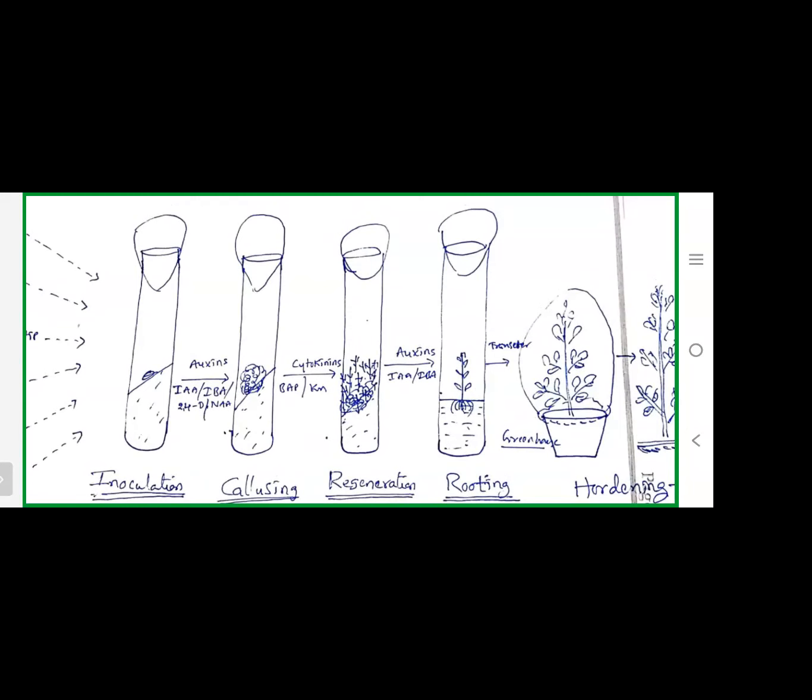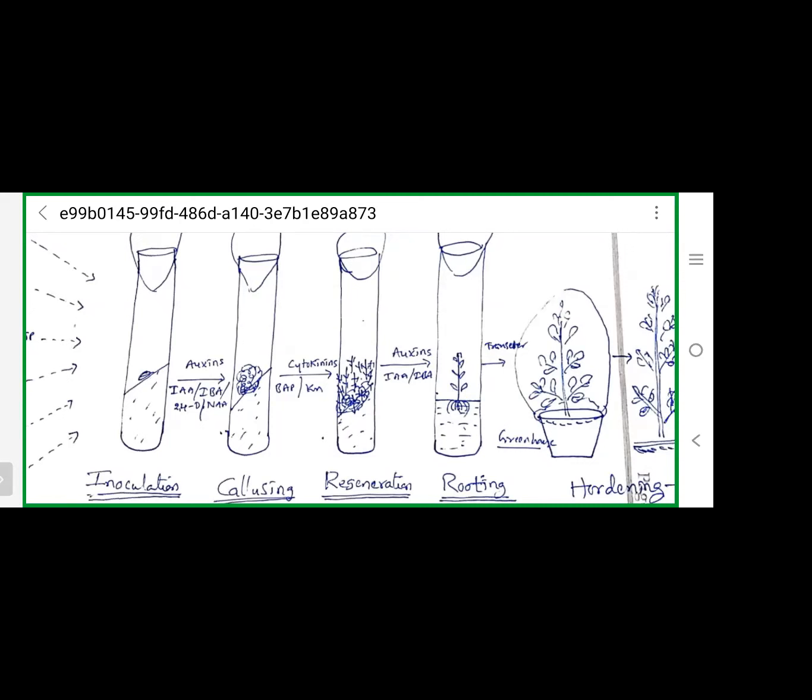That's called regeneration. These regenerated plantlets will be shifted again onto the rooting media. The fourth tube, you see, the plantlets are shifted onto the rooting media. What happens automatically? The roots will be developed. That's called rooting. For the purpose of callusing, auxins are helpful. For regeneration, meaning plantlet formation, cytokinins are helpful. For rooting, auxins are useful.